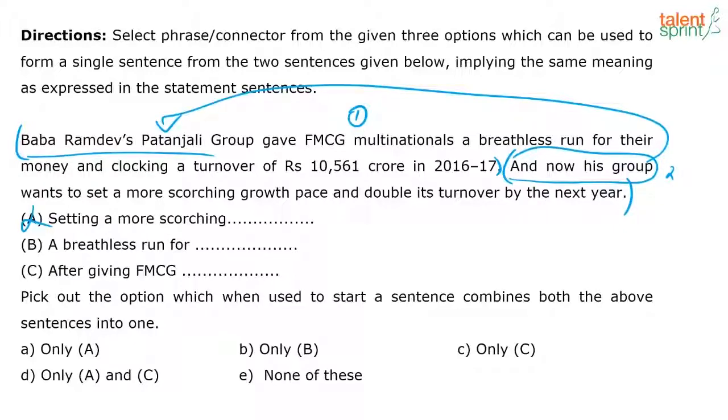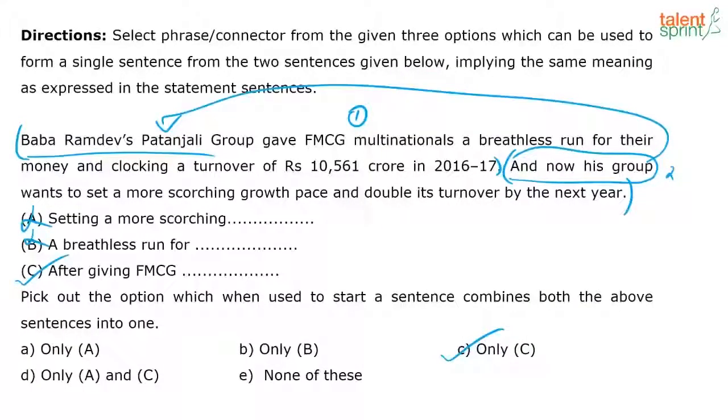So I can say, after giving FMCG multinationals a breathless run for their money and clocking a turnover of blah blah blah, Baba Ramdev's Patanjali group wants to set a more scorching growth pace and double its turnover by the next year. That makes sense, right? So the only option that retains meaning and completes a sentence grammatically correct, meaningfully, is option C. Only C. So those who said only C, correct.